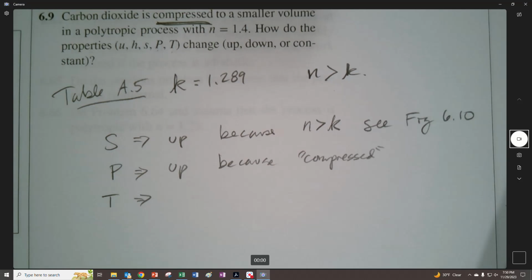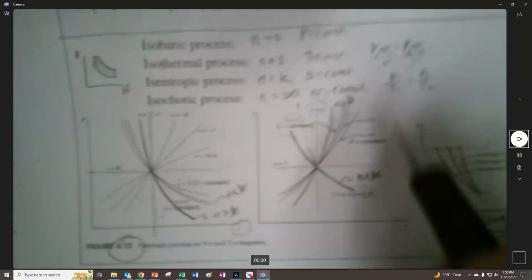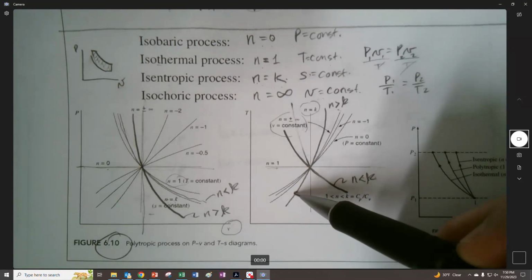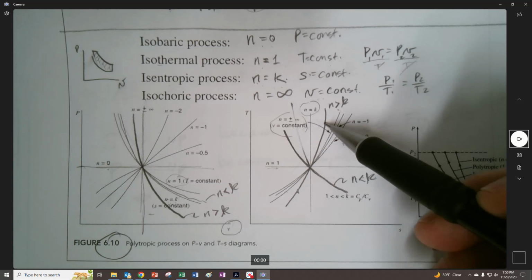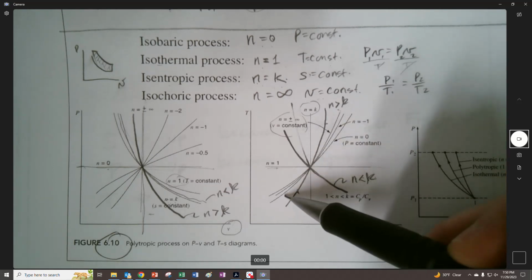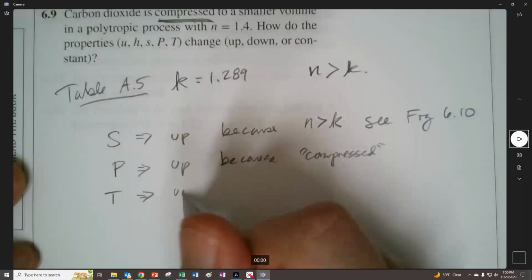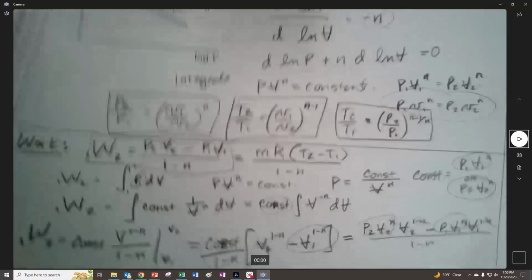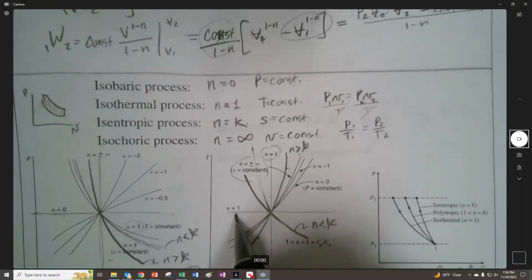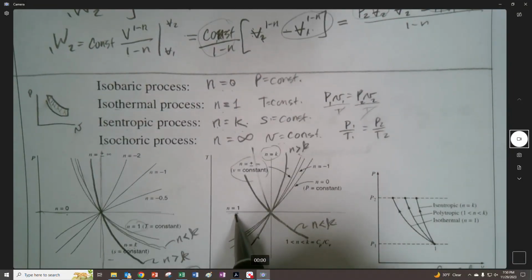So the T is up. We're coming from up here to up here, so we're moving along this curve and going up. It's not an isothermal process.